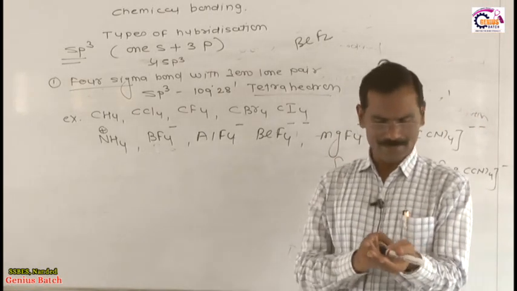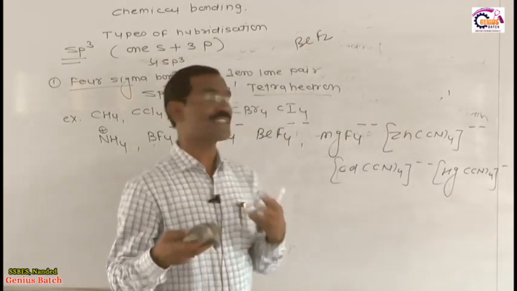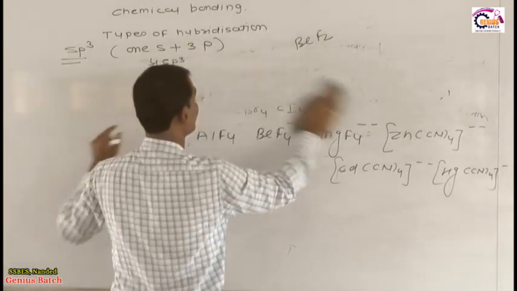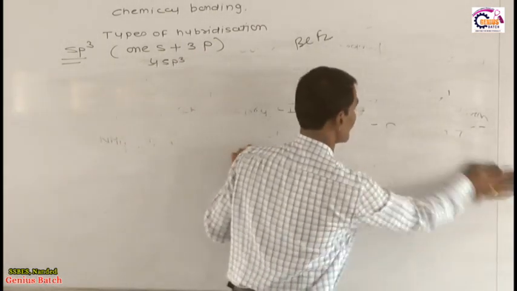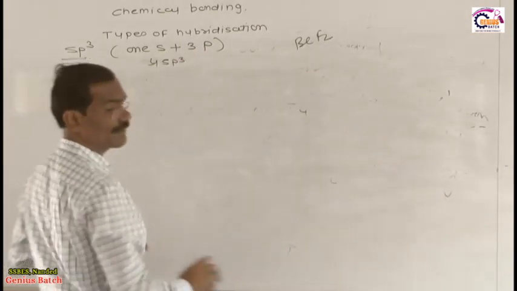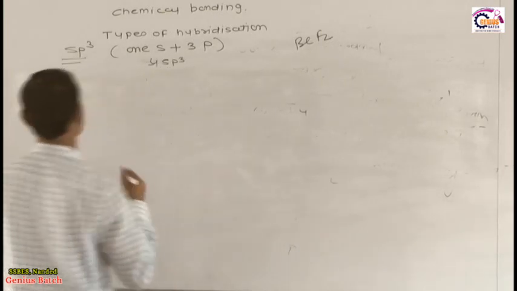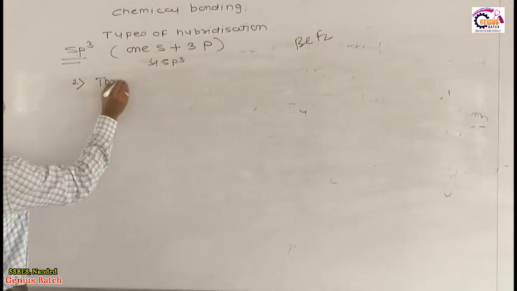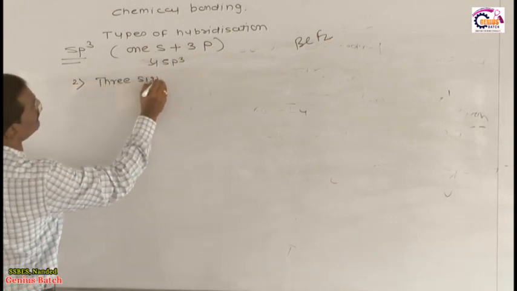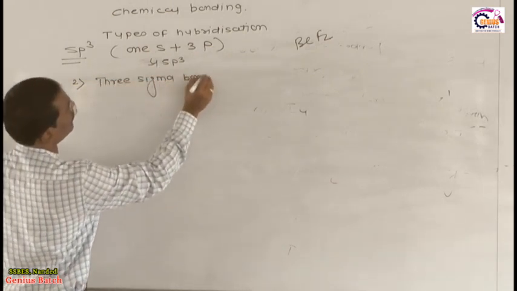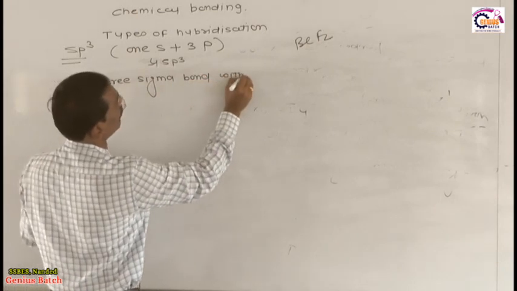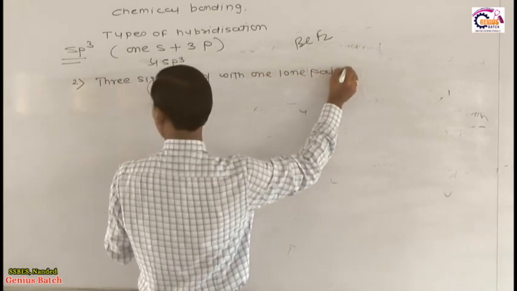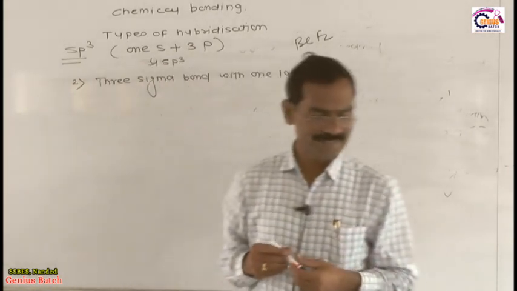Now I am representing in front of you the second case of this hybridization. See toward the board. In that second case, what happened? Now in place of 4 sigma bonds, the second case is 3 sigma bonds, see toward this, these 3 sigma bonds with 1 lone pair. This is a very important and very interesting concept.